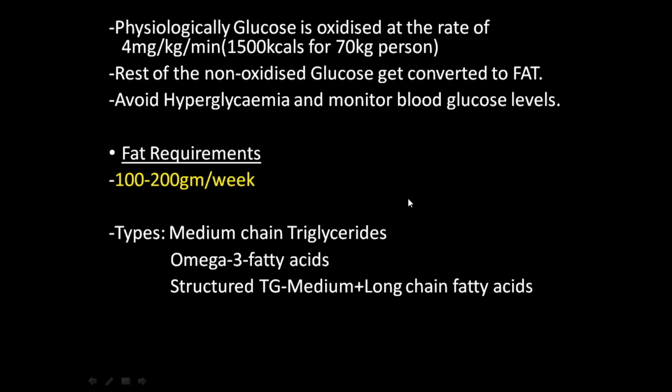The normal rate of glucose oxidation is around 4 milligrams per kg per minute. So per minute in a 60 kg person, it is 240 milligrams per minute of glucose by oxidation.